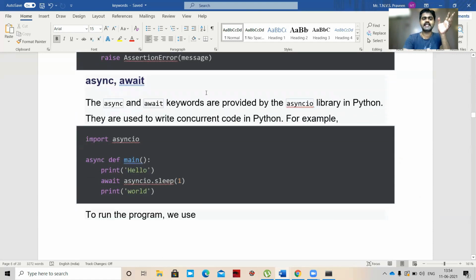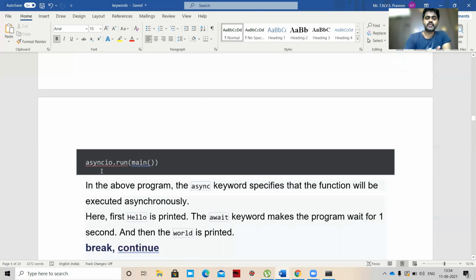So next important is async await. The async and await keywords are provided by the asyncio library in Python. They are used to write concurrent code in Python, one after another. So import asyncio, async def main, print hello, await asyncio.sleep. We should use asyncio.run(main()) in the above program. The async keyword specifies that the function will be executed asynchronously. Here first hello is printed. The await keyword makes the program wait for 1 second.